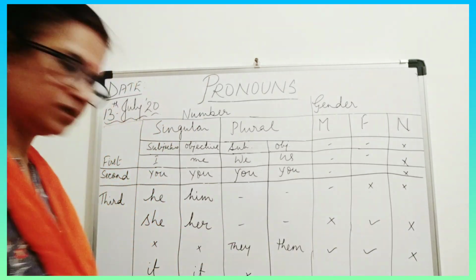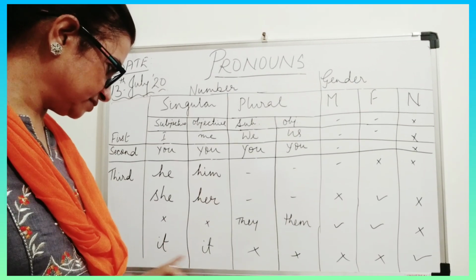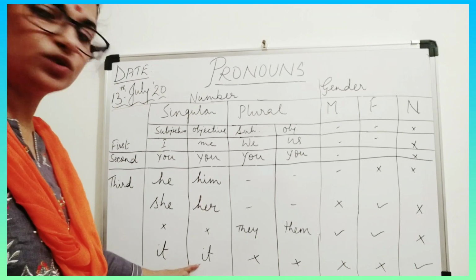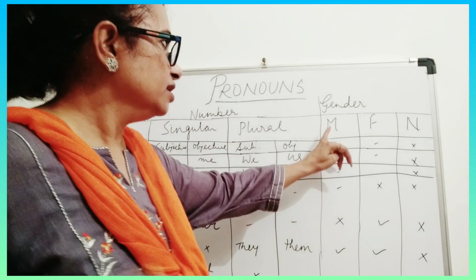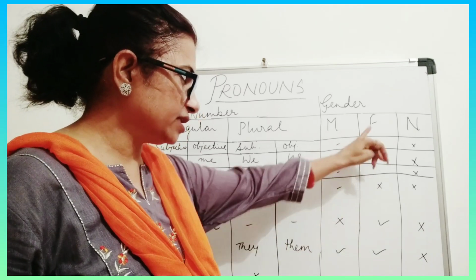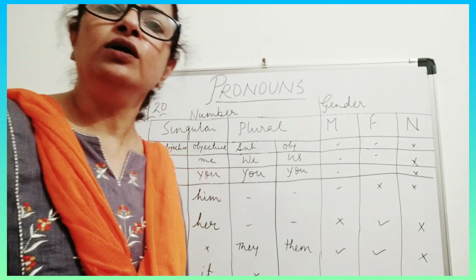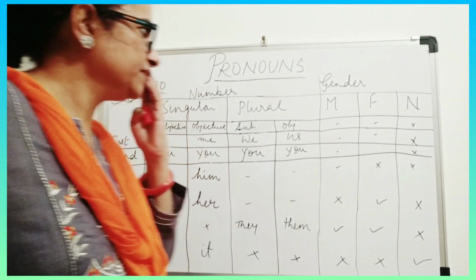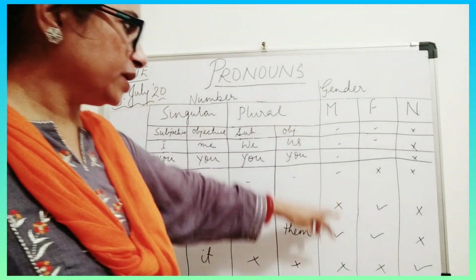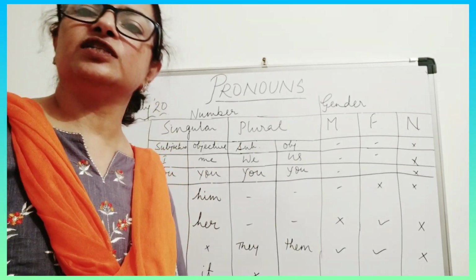And it, you can see, is used for non-living things or animals. So that is why there is no masculine gender, no feminine gender, it is only neuter gender. Why? Because we are using it for non-living things and animals. That is why it is neuter gender. Okay, and the rest you can see for masculine. So if you look at your book and try to understand this table, it's very easy for you to understand.